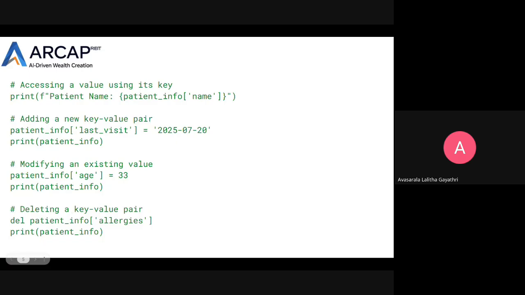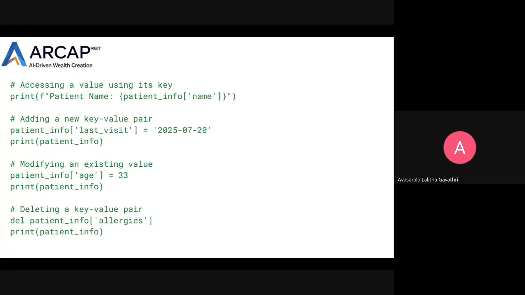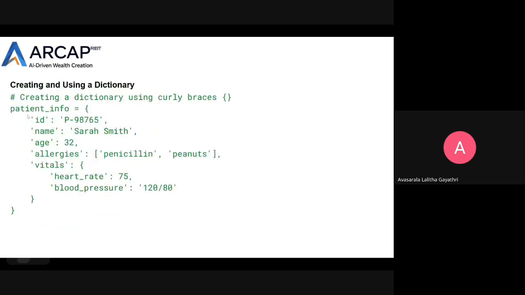And deleting a key value pair. So I want to delete a key value pair from this existing dictionary. So I'm using the del keyword for that. So del patient_info of allergies. After executing it, you will see the allergies will be deleted. Apart from allergies, all the remaining will be printed.